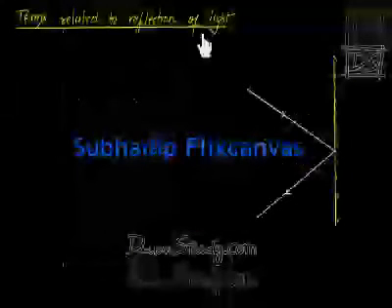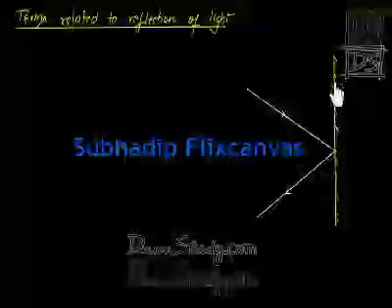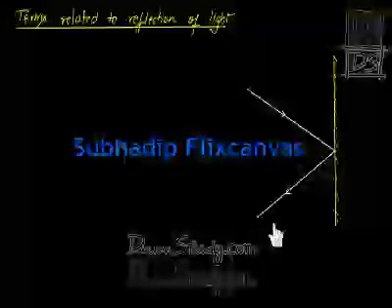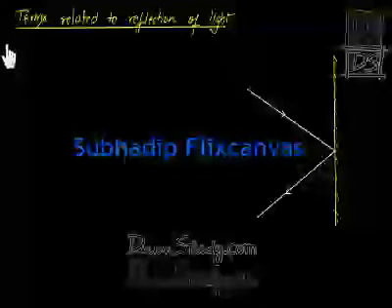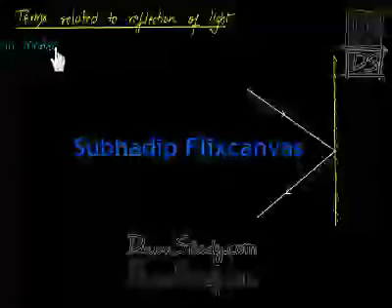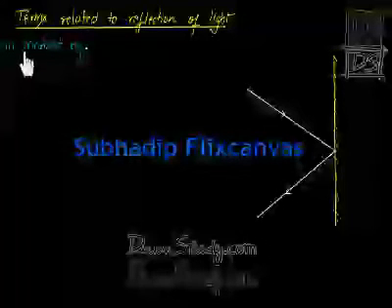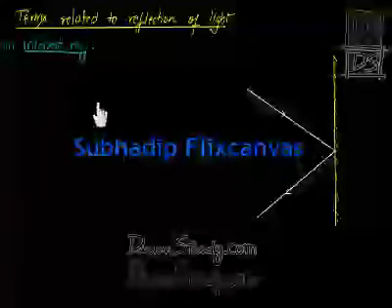Terms related to reflection of light. So students, as you can see, this is a plane mirror. A light ray hits and reflects. So in this situation, we will define some terms which will help us understand more easily about light. Okay, I am defining the very first term, which is very easy and you already must be knowing it. The first term which I am defining is incident ray. Yes, you can guess the meaning by the name itself.